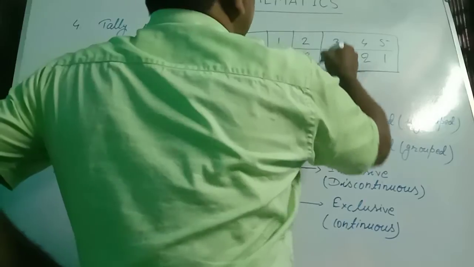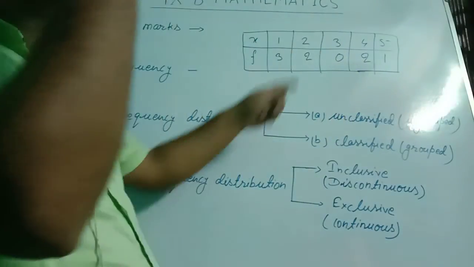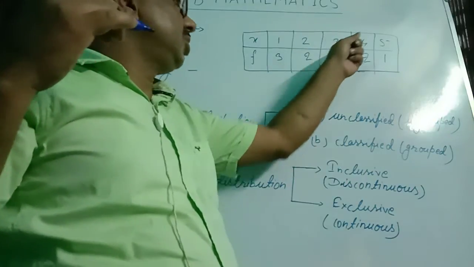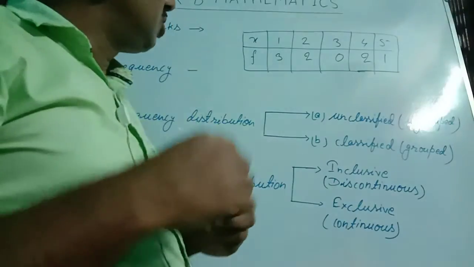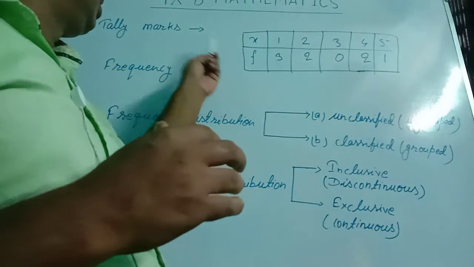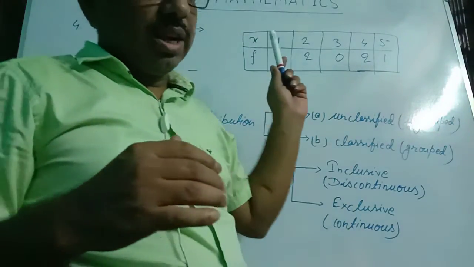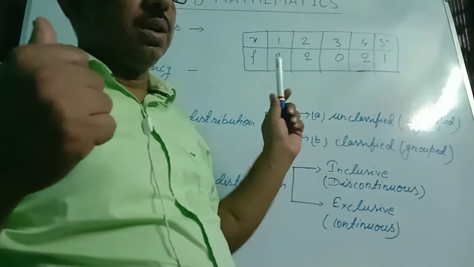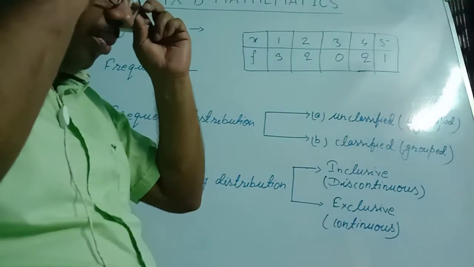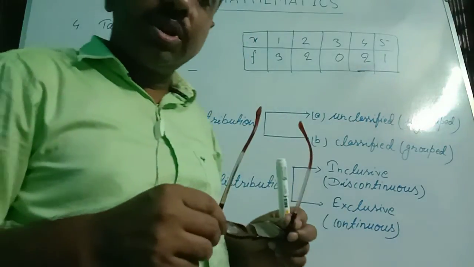This is the frequency distribution: frequency of 1 is 3, frequency of 2 is 2, frequency of 3 is 0, frequency of 4 is 2, frequency of 5 is 1. This frequency is also prepared from the tally marks, which represent how many times the same variate has appeared in the data.